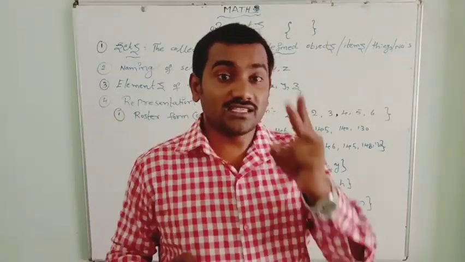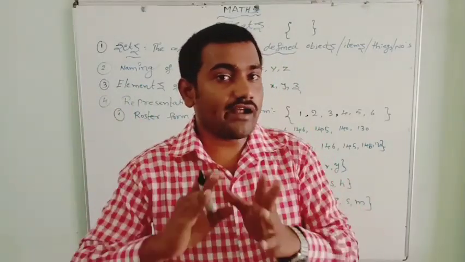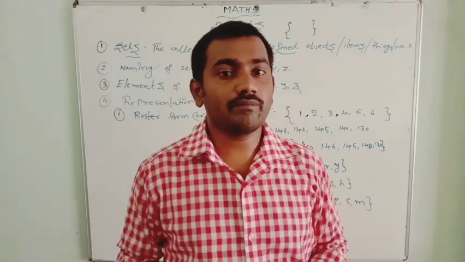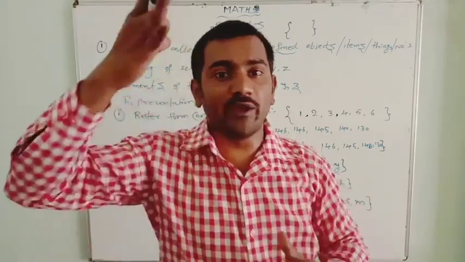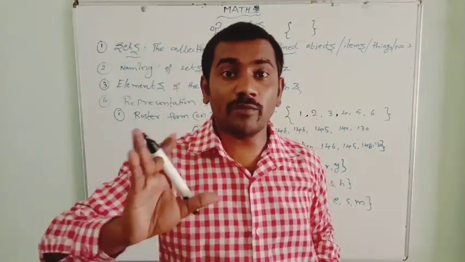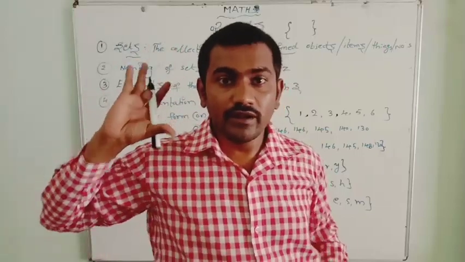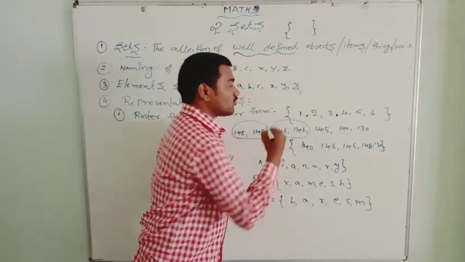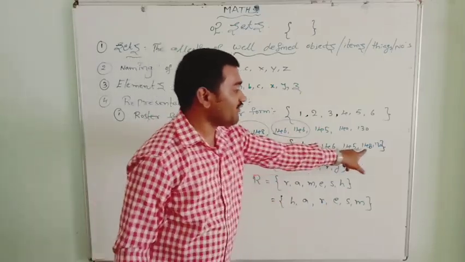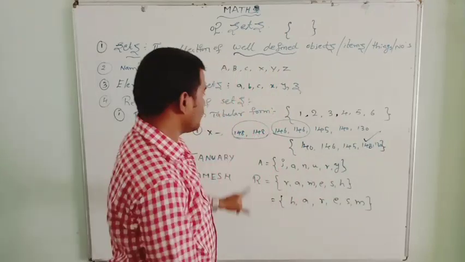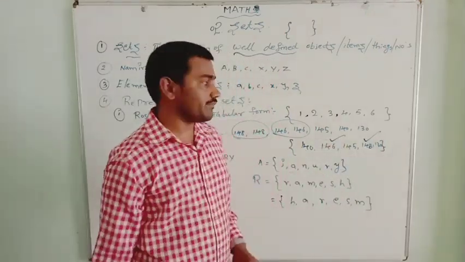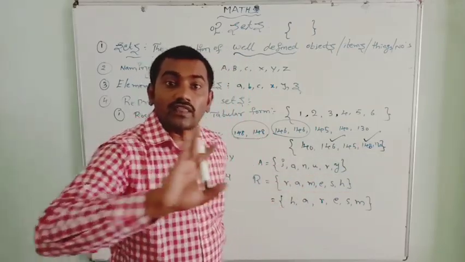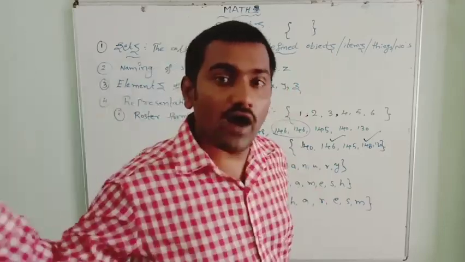But you can write it in order. We have two rules. The first: the order of the elements is not necessary. The second one is very important: the element should not be repeated in the roster form. Here 148 appears 2 times and 146 appears 2 times, but see, I wrote 148 only one time, and 146 also only one time. And the remaining 145, 140, 130, I have written like this. The element should not be repeated in the roster form.